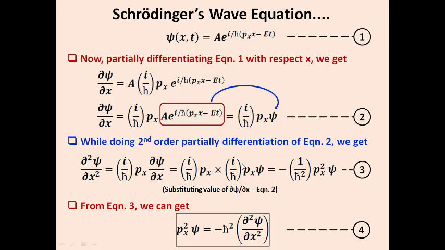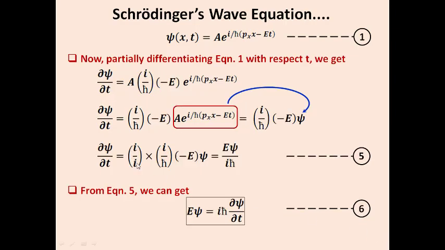We know well i squared will be given by the term minus 1. So the final value of ∂²ψ/∂x² will be equal to minus 1 by ħ² times p_x² into ψ. So that is equation number 3. By using equation 3, we can get the final term of momentum: p²ψ will be equal to minus ħ² times ∂²ψ/∂x². So that is equation number 4.